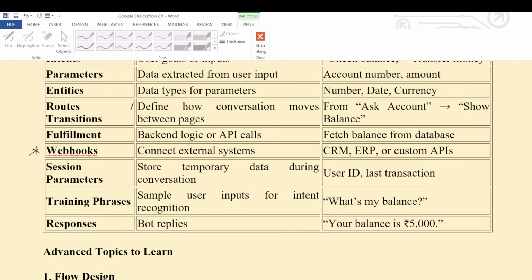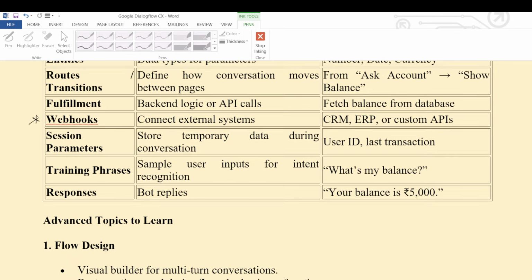How the bot will respond to the user inputs is called training phrases. Now, what is my balance? Suppose the user is asking what is my balance. We need to fetch that information. Suppose the bot replies, your balance is 5,000. Like that, we need to give the response to the user immediately.